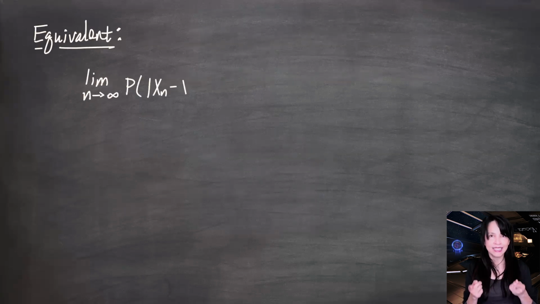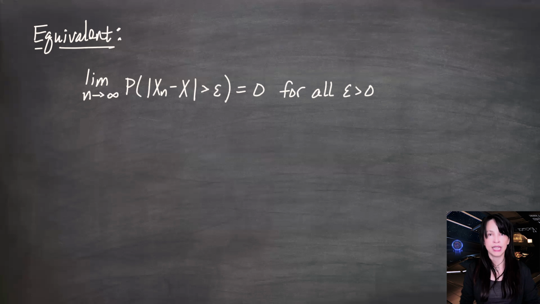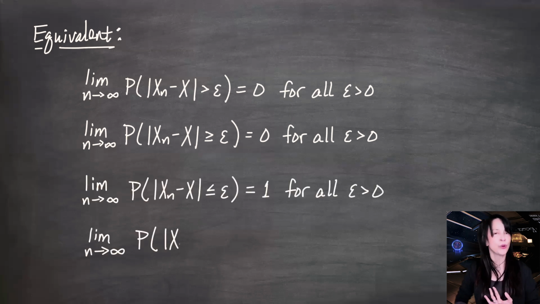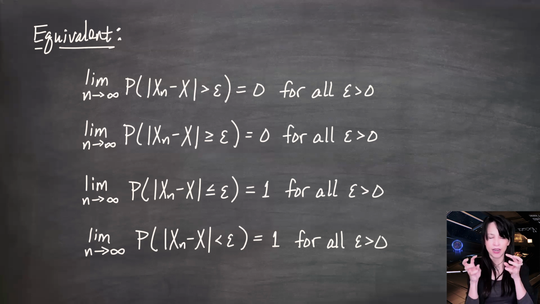So in other words, this is one way to define convergence in probability, and this is equivalent. If you want to turn either of these around so that we're talking about complements, you can have a less than epsilon or a less than or equal to epsilon. The probability that the distance between xn and x is less than epsilon should be going to 1, because no matter what epsilon you pick, that distance needs to be getting below it. So the probabilities of 0 turn into probabilities of 1. All 4 of these are equivalent to each other and to the definition of convergence in probability. So let's look at an example of convergence in probability.